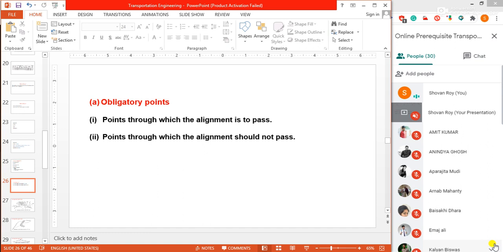There is a shortest route, but due to some obligatory points, some objection, we cannot construct our road through this alignment, and that is why we have deviated our road. The various examples of this category may be bridge site, intermediate town, a mountain pass, or a quarry.